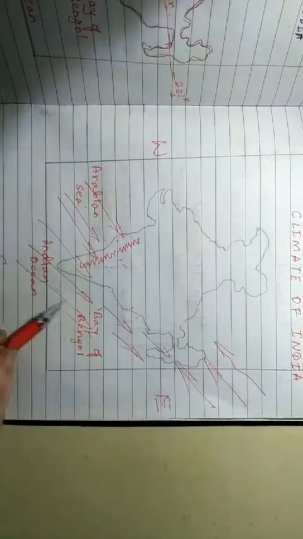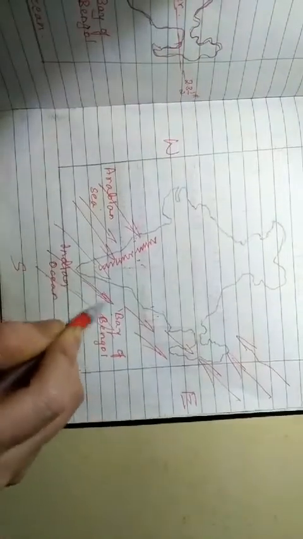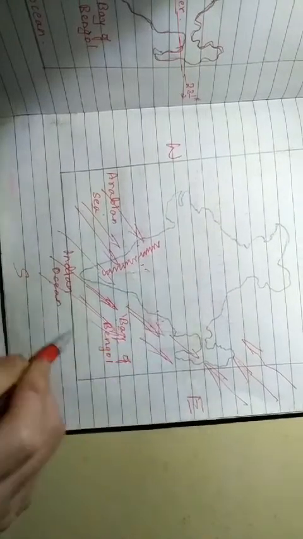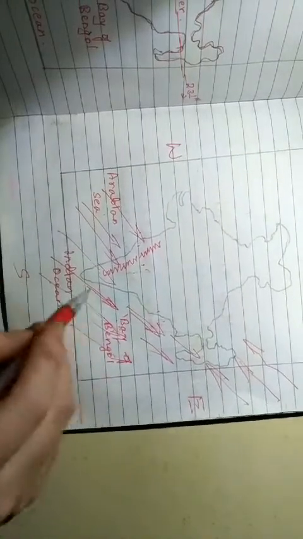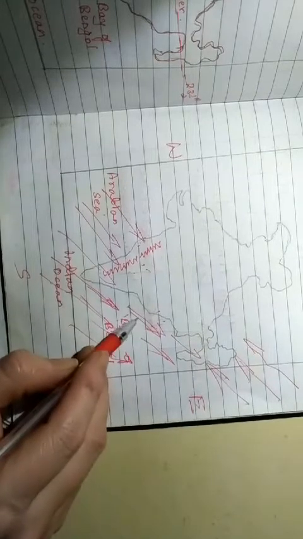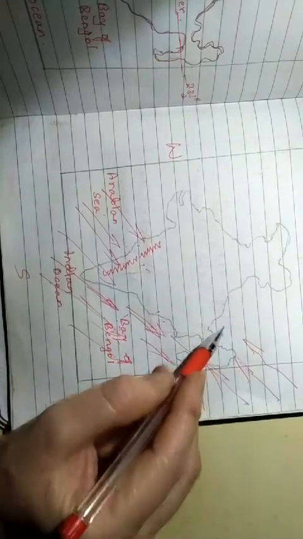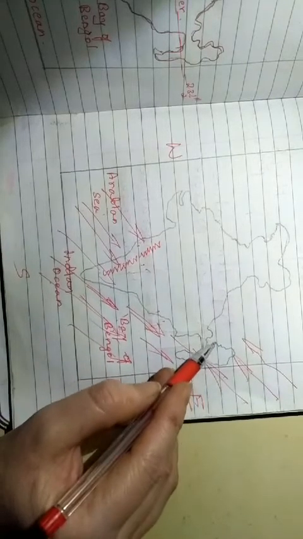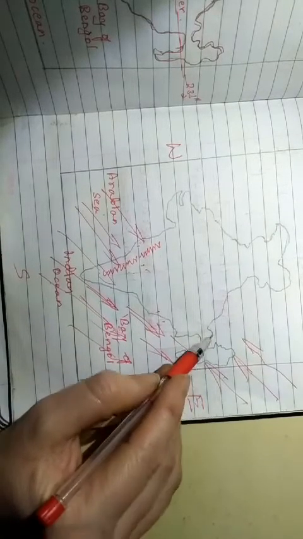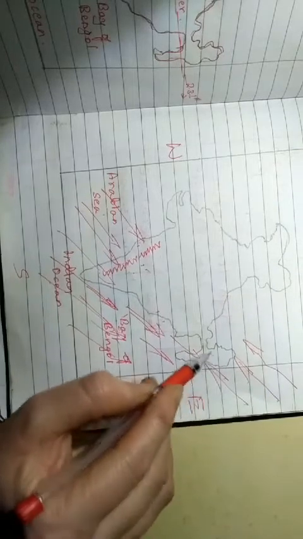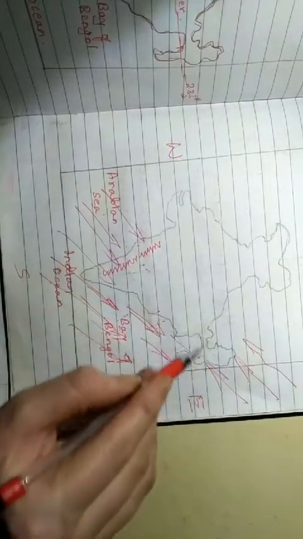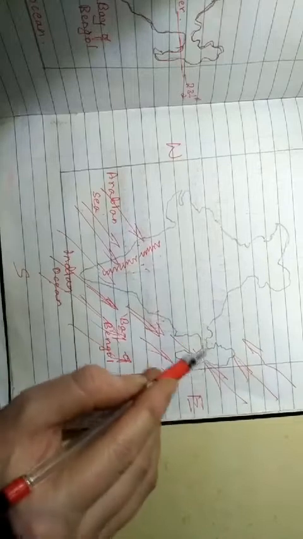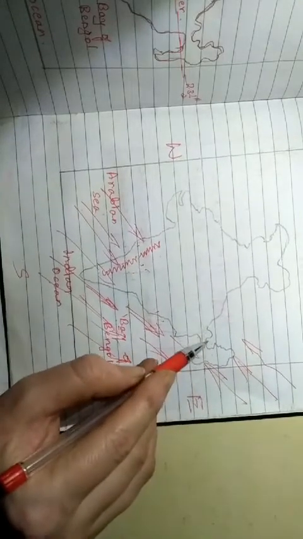Then coming to the Bay of Bengal branch of the southwest monsoon winds. See here how the southwest monsoon wind blows over the Bay of Bengal. It goes here, and here it is obstructed by the hills in Meghalaya, the mountain ranges in Meghalaya and Assam, and it gives heavy rainfall to the foothills of the Himalayas in the northeast part of India.